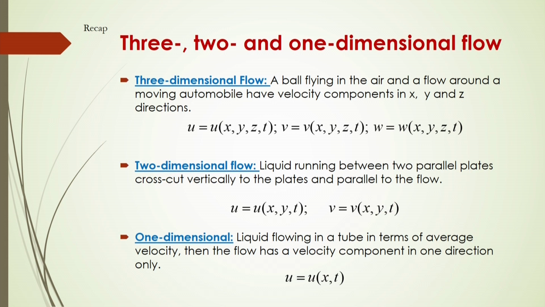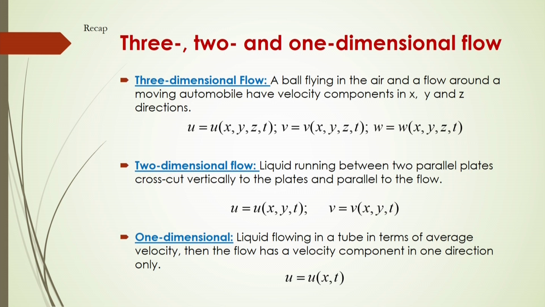That type of flow is called one dimensional flow, and it is represented by u as a function of only one dimension, like x if it is in the x direction, and parallelly you have to consider time also.